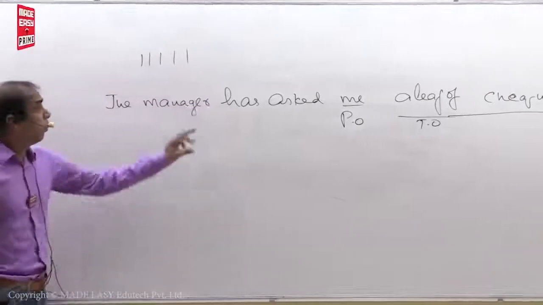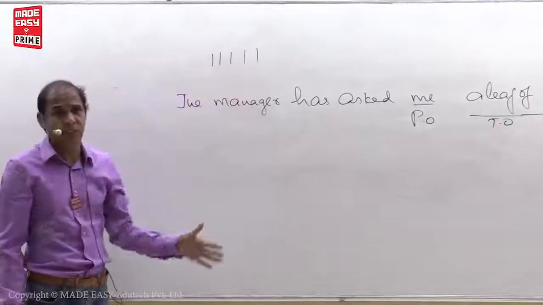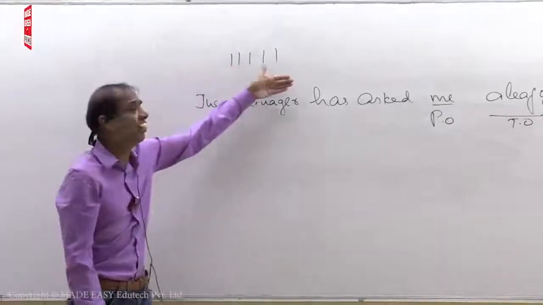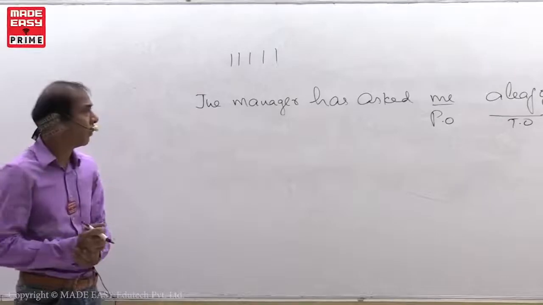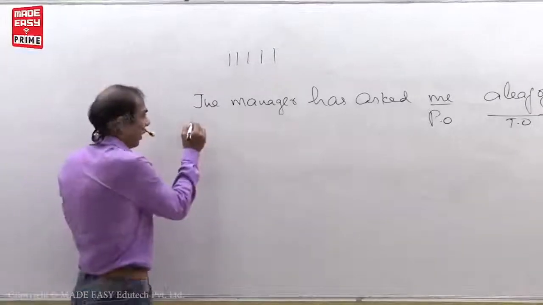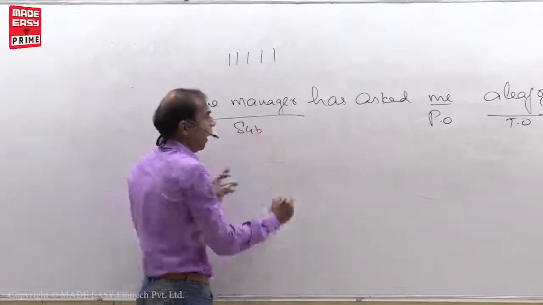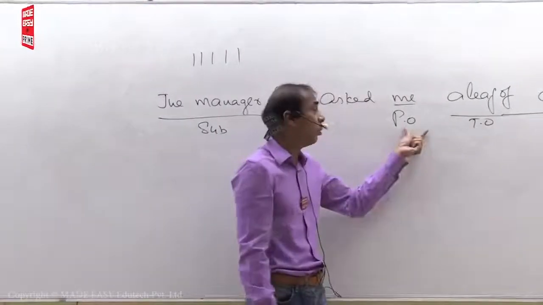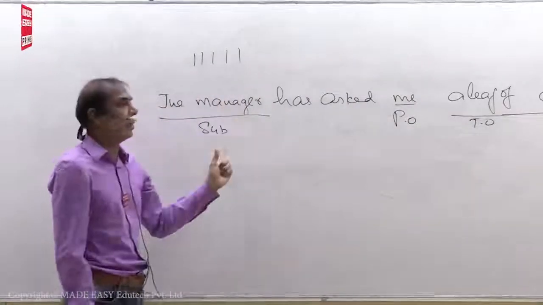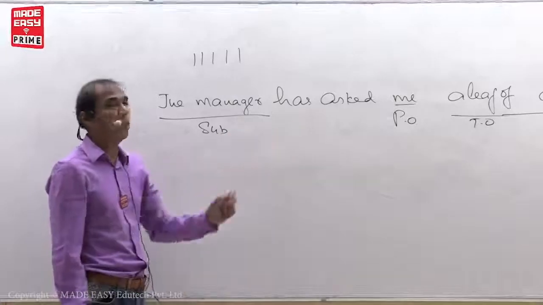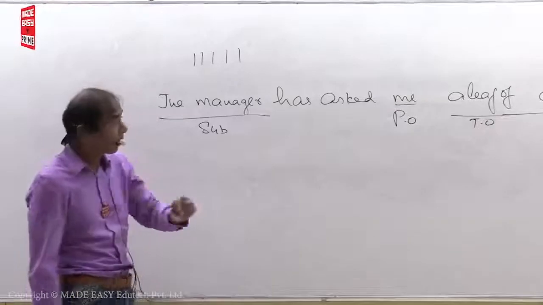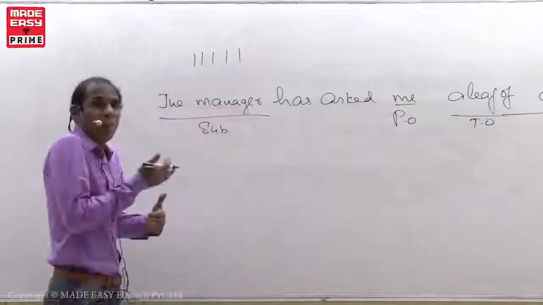1, 2, 3, 4, 5. See, put the strokes like this. Then you go pointwise, as how I am explaining in the class. If you go pointwise like this, it will become easier for you. First, as soon as the sentence is given, identify the subject and object. If we have two objects, person object and thing object, identify like this. First, put object in the place of subject. We have two objects here. What I told you, if we have two objects in a sentence, give preference for the personal object. So me changes as I.